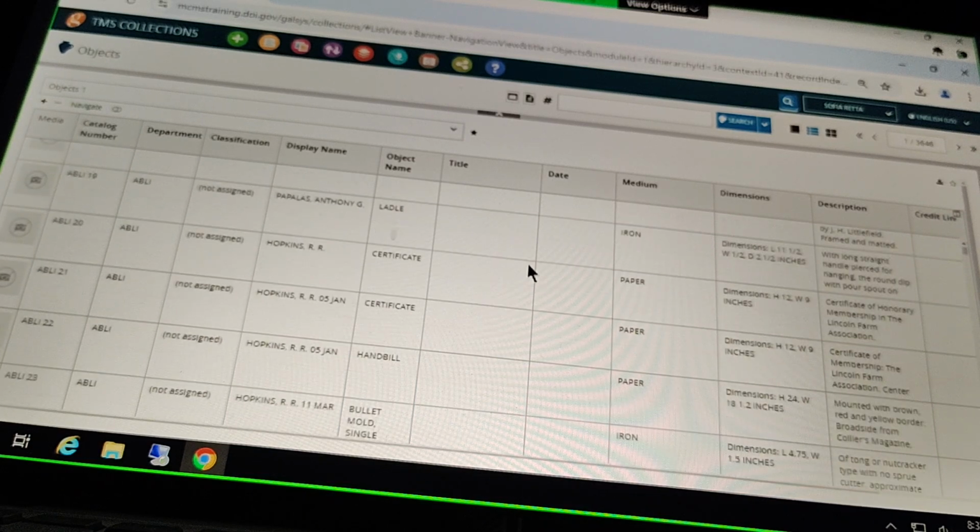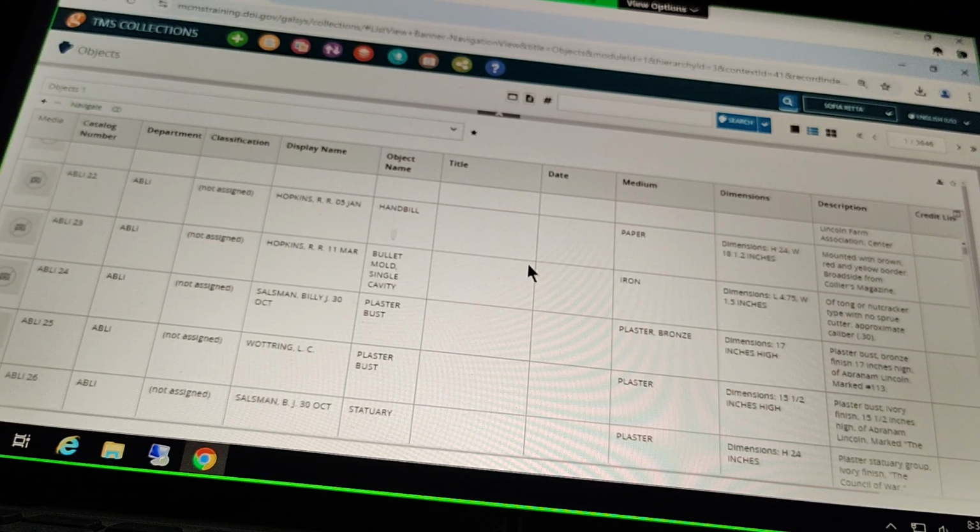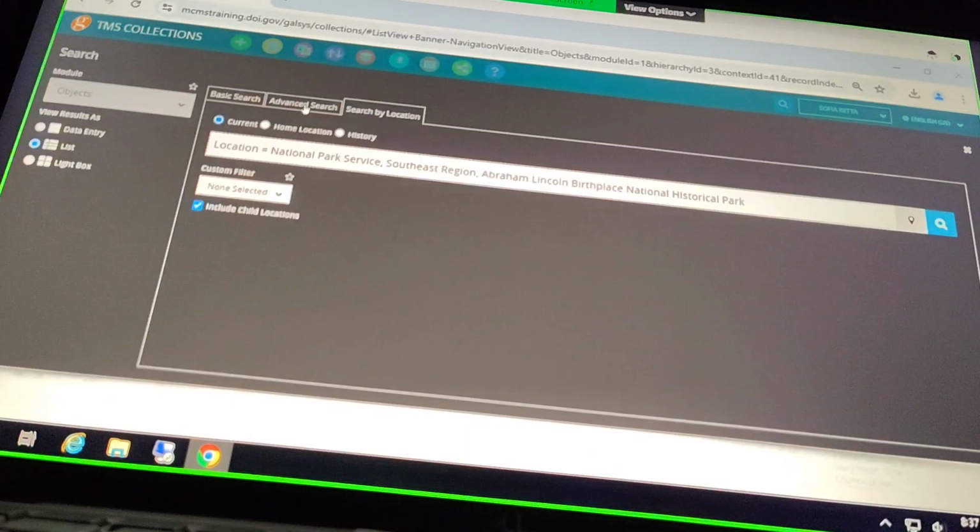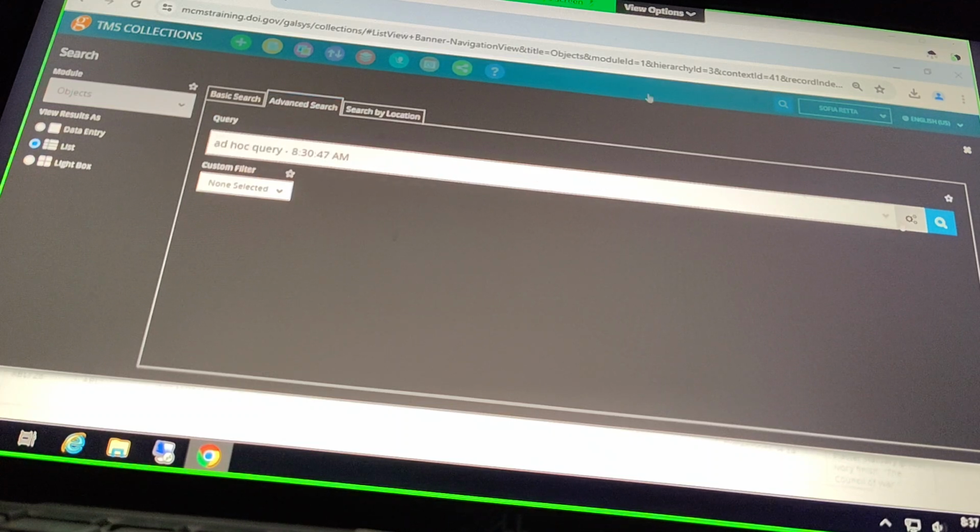I do want to note, though, that you all have, we talked about this yesterday, that more precise location information in that location remarks area, that free text field. So if we need to search based on that, we'll actually want to use our advanced search to do that. We have a few field groups in the advanced search that are related to location. So that's where we'll be able to search those fields.